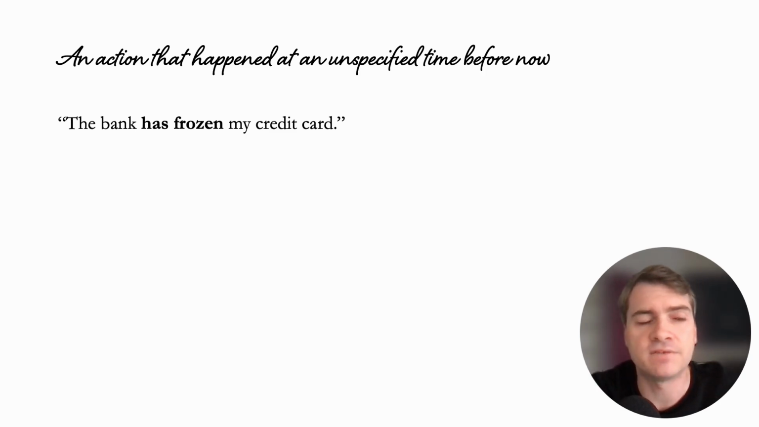But in this case, if they've frozen it without you knowing, then you don't know exactly when they froze it. So if they froze it at 11:15 a.m., that would be past simple, because it's a specific time that we know. But we don't know when they froze it, okay? So we say they have frozen my card because it happened sometime before now in the past, right? But it was an unspecified time. We don't know when it happened.